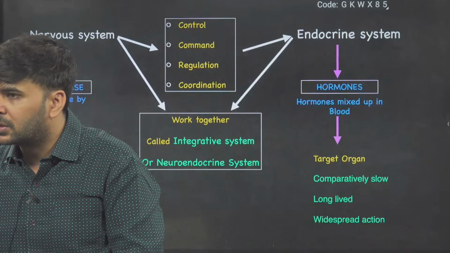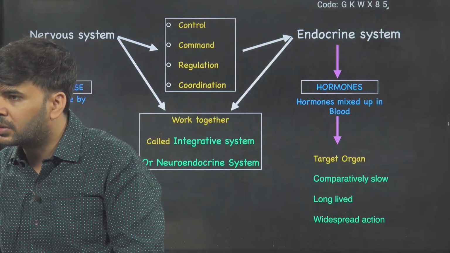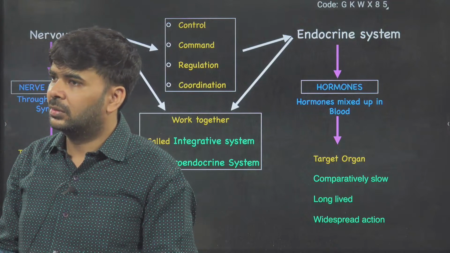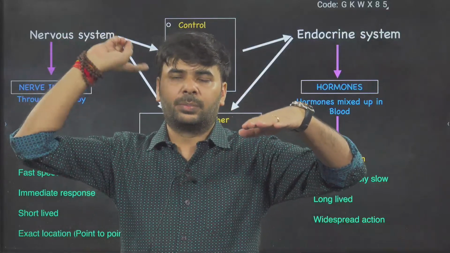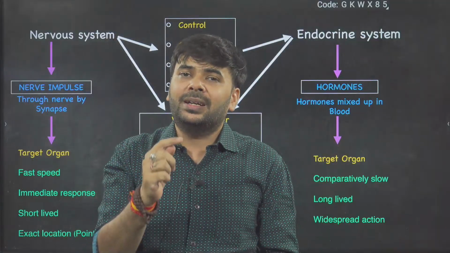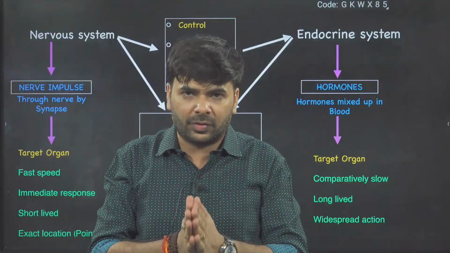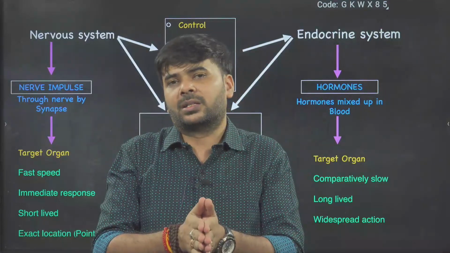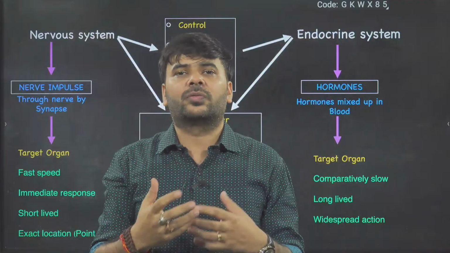Answer is nervous system. Nervous system controls endocrine system. No one controls others? No. Okay, answer is yes, nervous system controls. Nervous system is on top, and I'll explain also how the nervous system controls the endocrine system. But one more thing, the endocrine system sends a feedback mechanism. Endocrine system never controls the nervous system, but it sends a feedback mechanism. What is a feedback mechanism? Yes, everything is fine. Okay, all okay, not okay. This is called feedback mechanism.